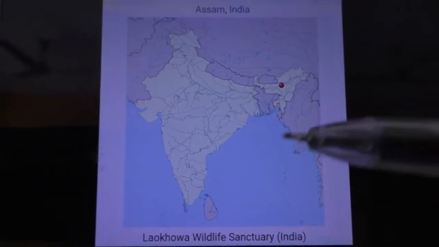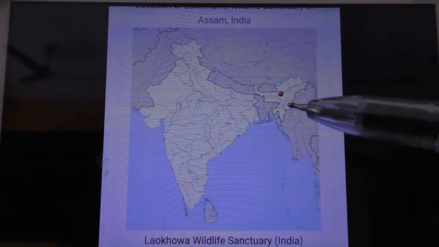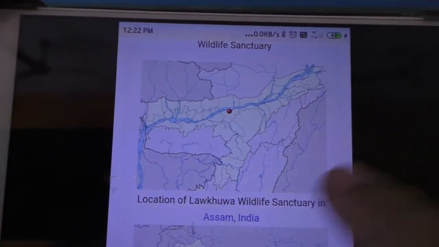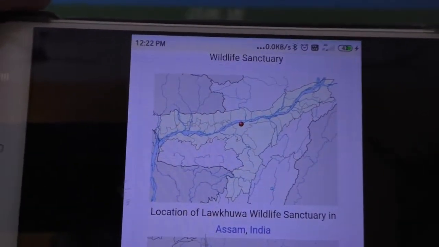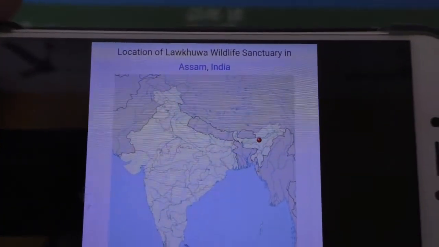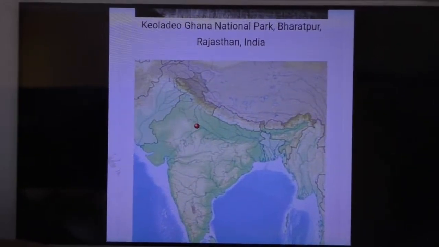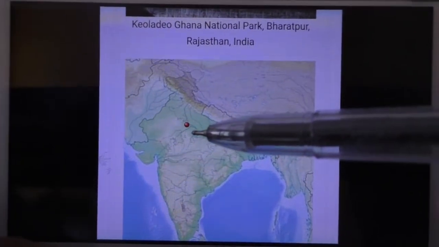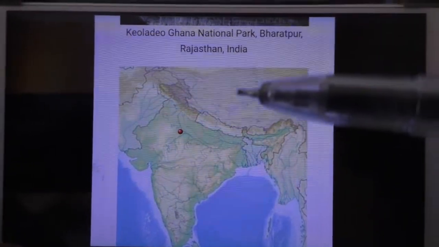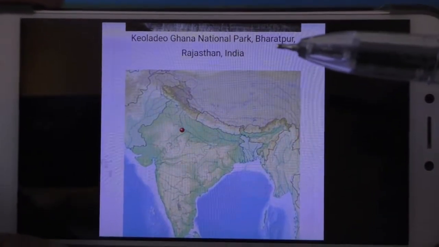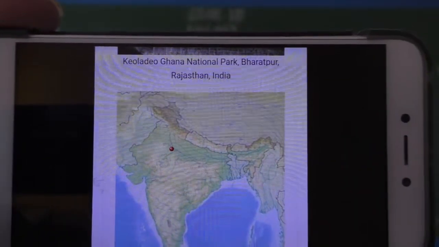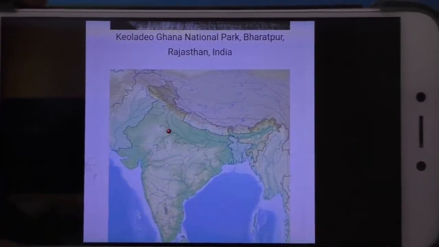Look children, this is Laokhowa Wildlife Sanctuary in Assam, India. Okay, Laokhowa Wildlife Sanctuary. Look here, it's a magnified view. Look children, this is the location of Keoladeo National Park in Bharatpur, Rajasthan. It's the Bharatpur Bird Sanctuary. Formerly it was known as Bharatpur Bird Sanctuary. Now it's known as Keoladeo National Park. Okay, it's in Rajasthan.